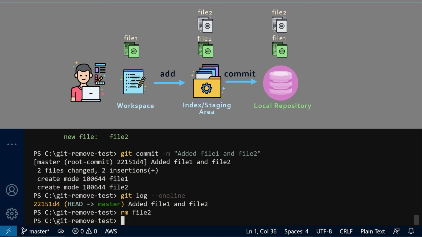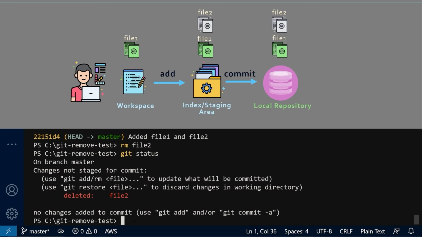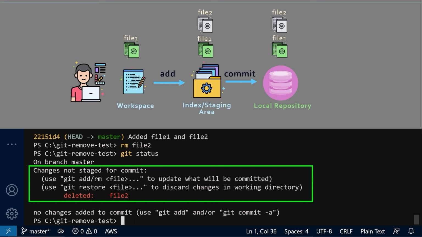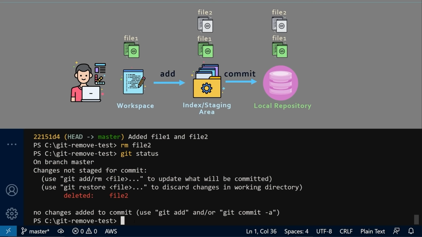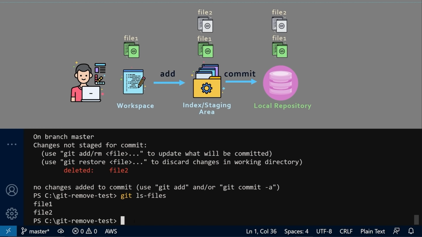So if I run git status, it shows that the file is deleted and we need to move the changes using the add command. Even though file2 is deleted from the folder, it still exists on stage and local repository. If I run git ls-files, which shows us the files from the staging area, you can see it still has file2.